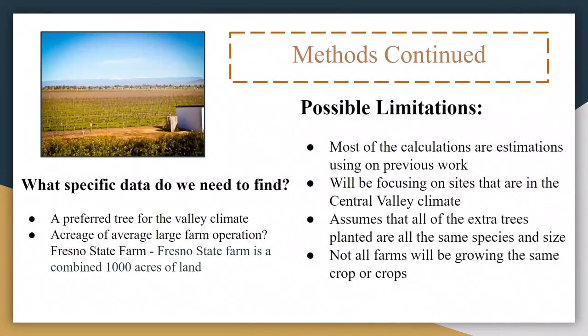Some possible limitations from our method is that most of our calculations will be estimations based off previous work, due to the time it'll take for a tree to actually grow to its full potential. We can't do the research in a timely manner. We'll also be mostly focusing on sites here in the valley for this project, which means that some of our research will not apply to areas that have different climates from our valley. We're also assuming that all the trees on the farm are of the same species and size, and that not all farms here or anywhere grow the same crop or crops.